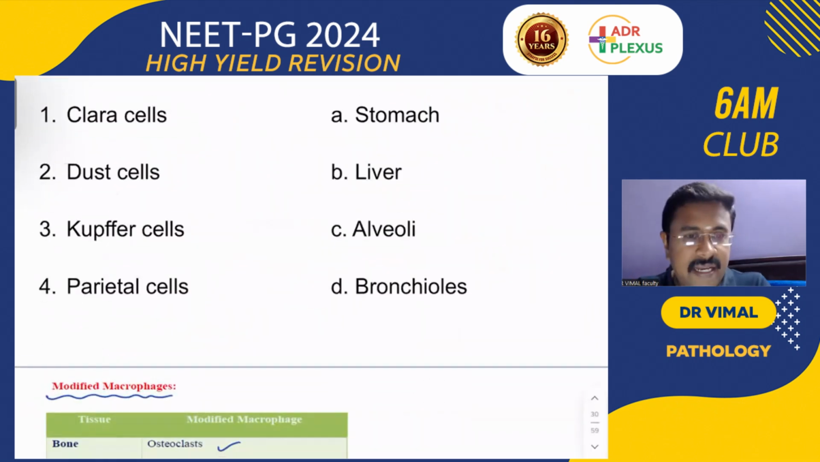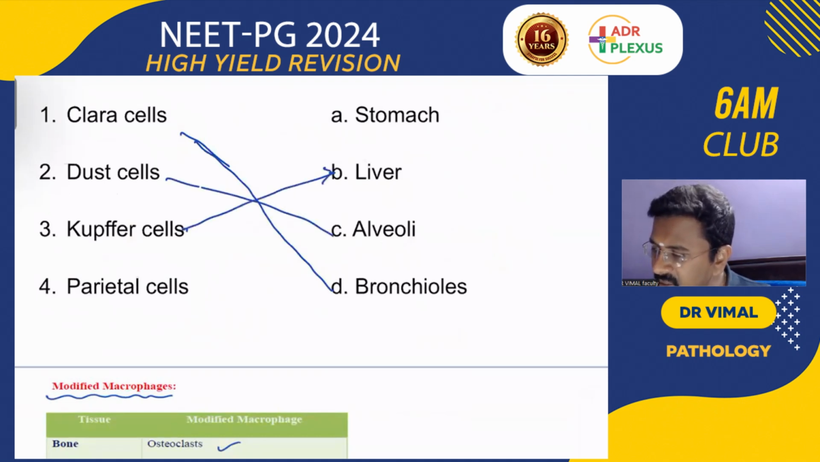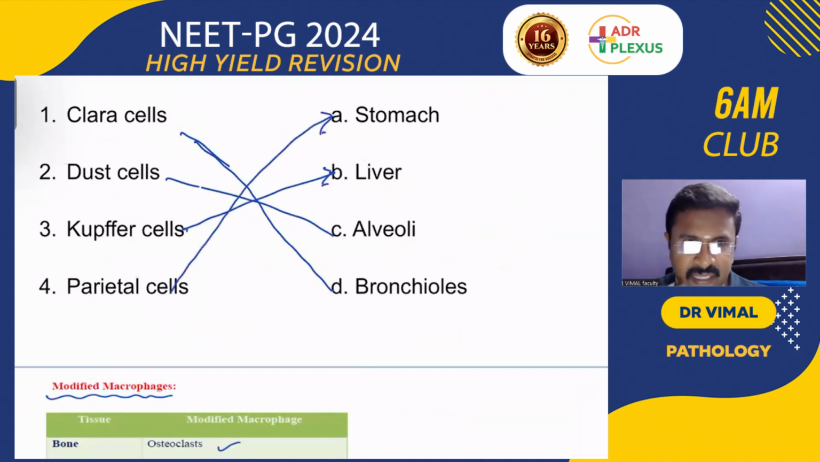And match the following. Clara cells are seen in the bronchioles. Dust cells are seen in the alveolar macrophages. Kupffer cells are seen in the liver, and parietal cells are seen in the stomach. So remember that Clara cells, for the repair, will be present in the terminal bronchioles.